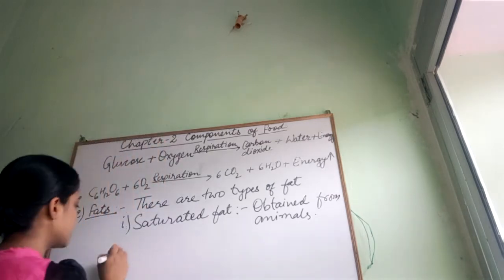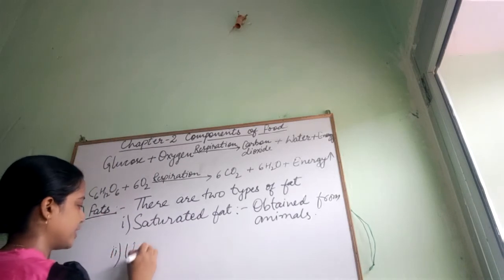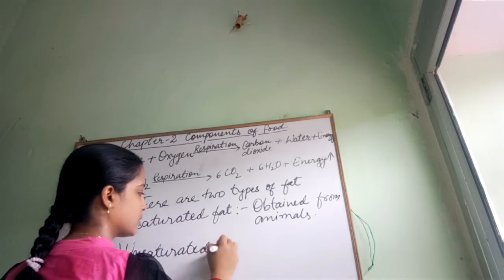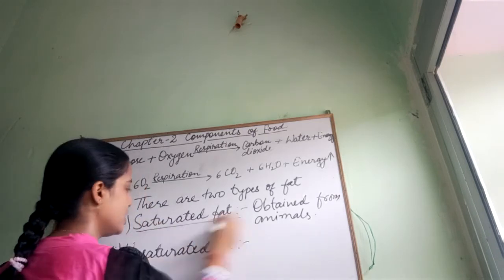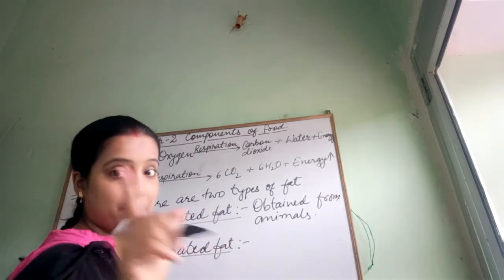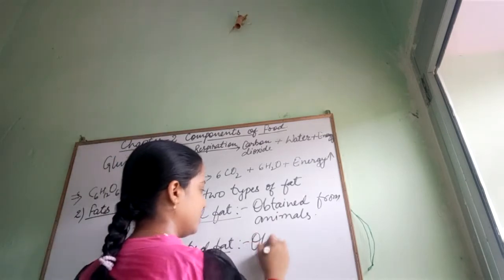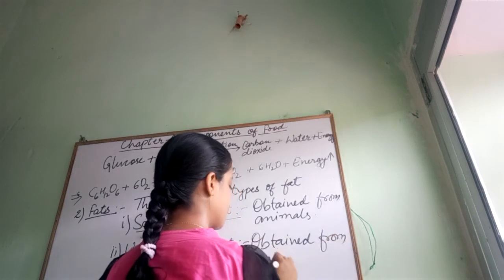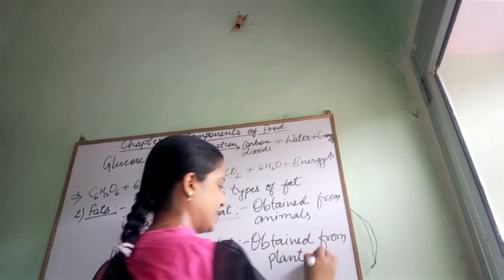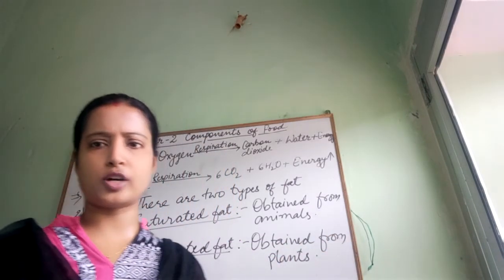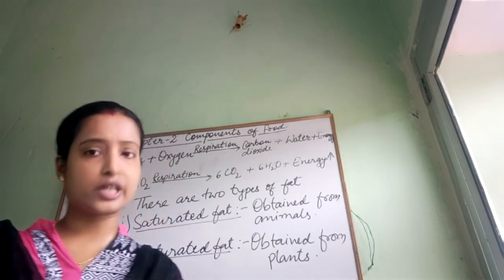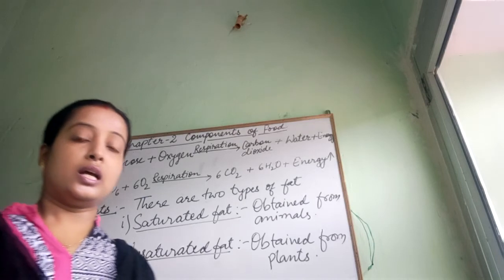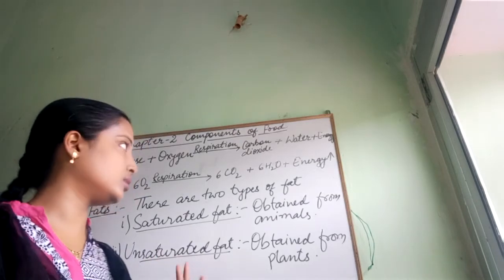And the next category of fat is unsaturated fat, and these fats are generally obtained from plants, like in the form of oil: sunflower oil, mustard oil, coconut oil. These all are the fats obtained from plants. And now this is all about fat.